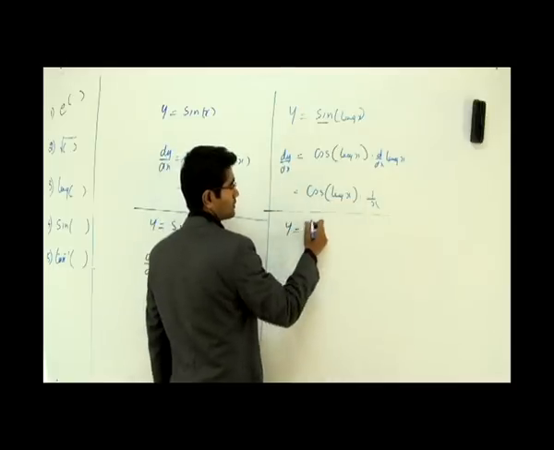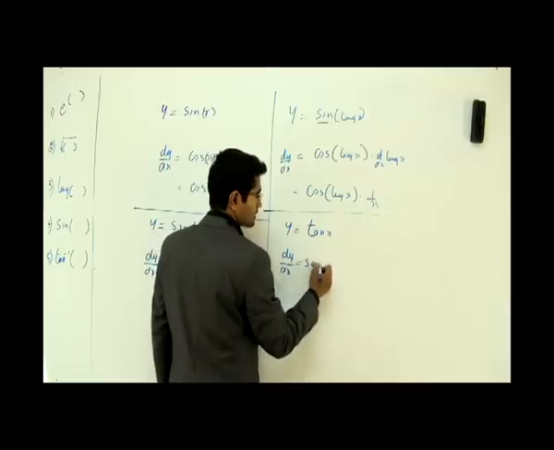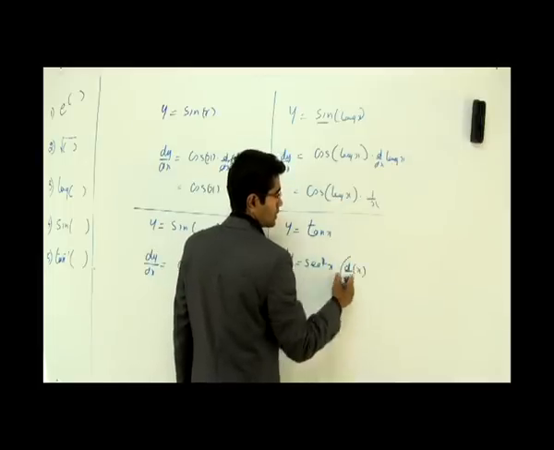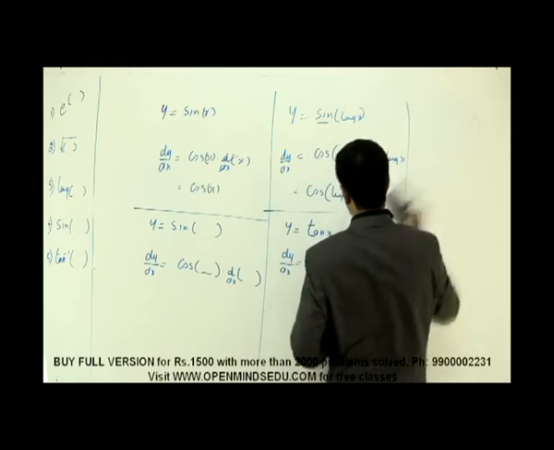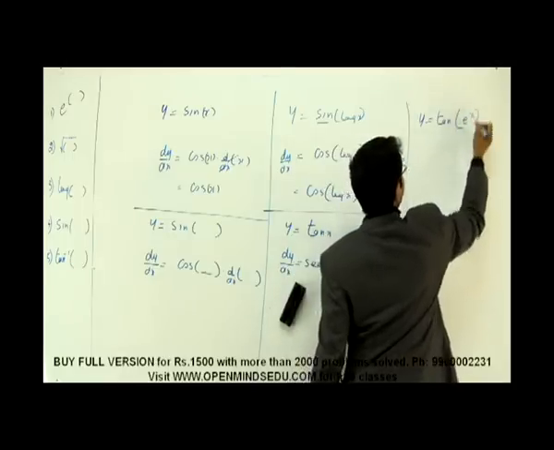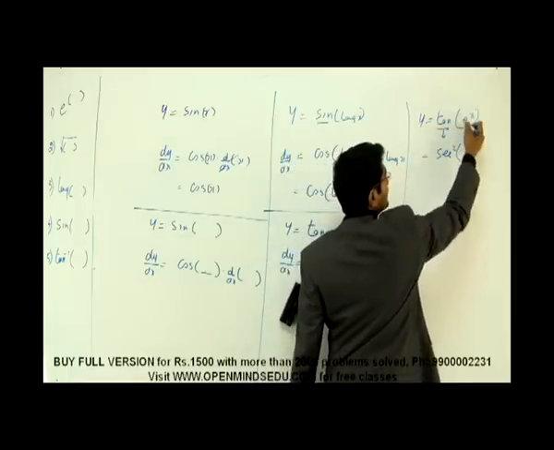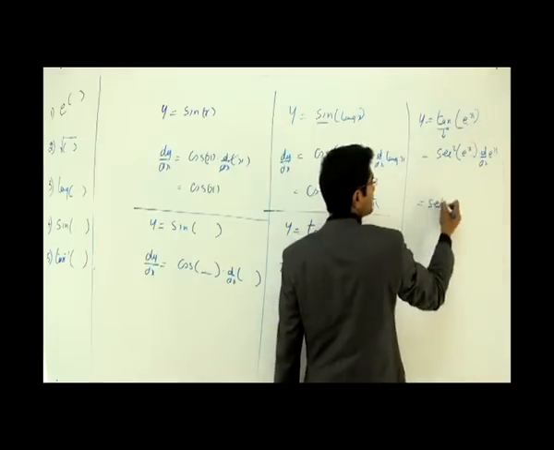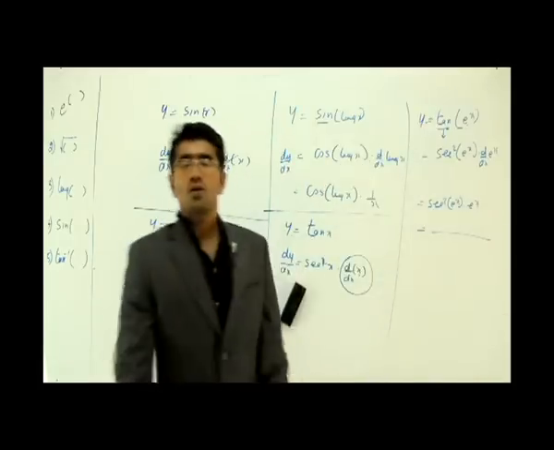Any trigonometric function, for example, let's say y is equal to tan of x. What is the differentiation? dy by dx would be secant square x into d by dx of x, which I don't write simply because differentiation of x would become 1. So if I take another problem here with tan, y is equal to tan of, let's take e to the power x. Now how does it work? Differentiation of tan is secant squared. Now what is inside tan is e power x, and then differentiation of e power x. The next step, secant squared e power x into e power x. That's my answer. Okay, very simple.